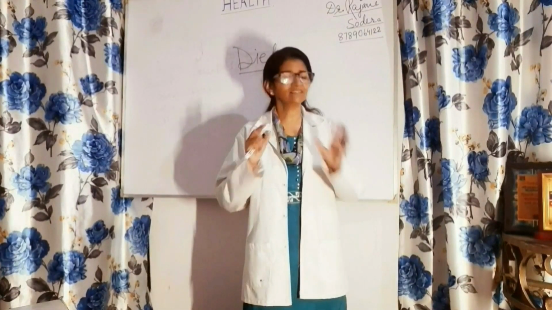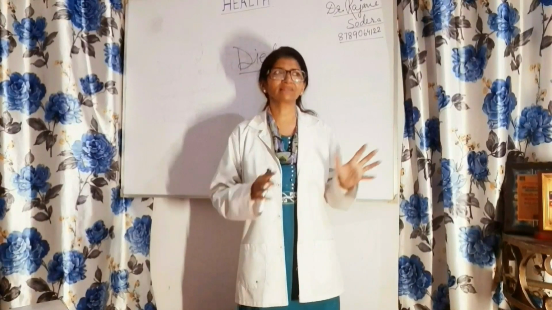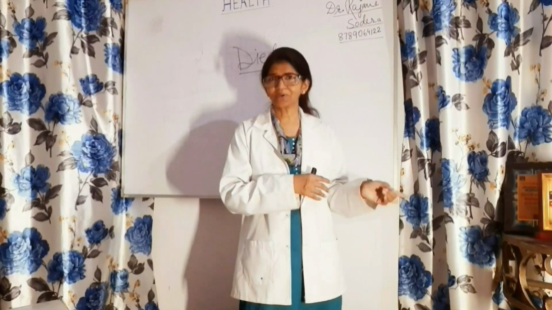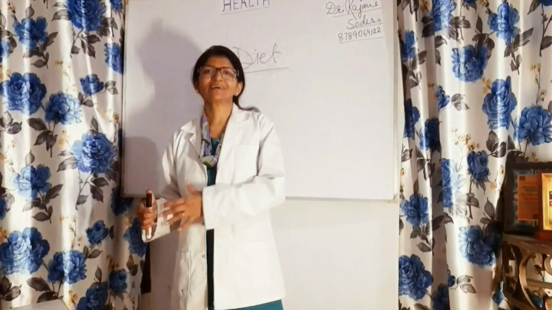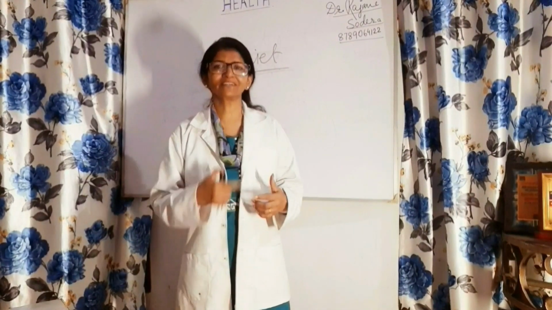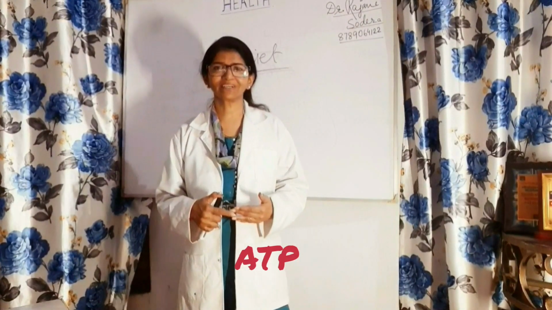In mitochondria, ATP breaks one of its phosphates and releases energy. This adenosine triphosphate becomes adenosine diphosphate, which again takes one phosphate from the end product of the food and becomes adenosine triphosphate, ATP. It breaks one phosphate to release energy. In this way, the cycle goes on.